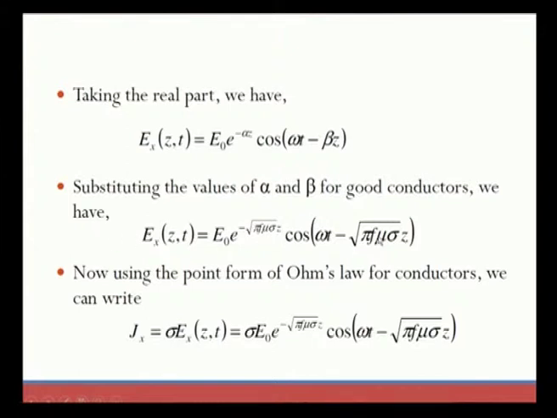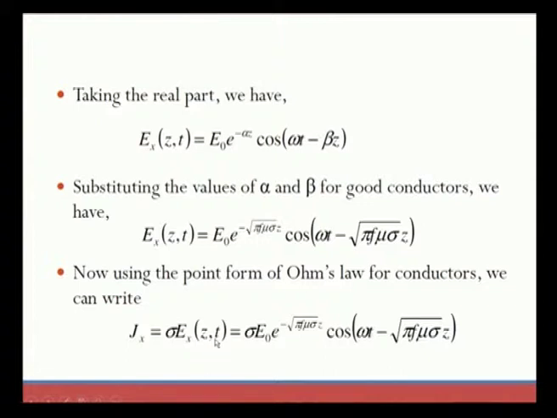Now, using the point form of Ohm's law for conductors, we can write the above equation like this. The current density, with an x component, is equal to sigma E x of z comma t, which is equal to sigma into E naught e to the power of minus root of pi f mu sigma z, with the cos term written here. So, this is what we got from Ohm's law for a conductor.